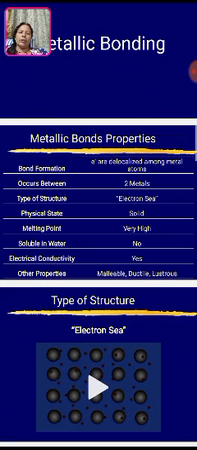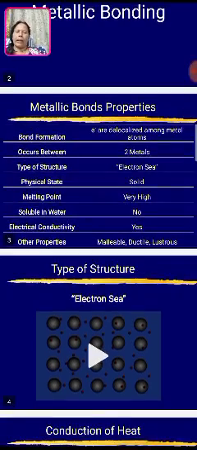A metallic bond is a bond formed when electrons are delocalized among metal atoms. So electrons can move from one place to another, like in steel. If we heat it, the conductivity, or the heat, is passed from one place to another. The metallic bond occurs between two metals, so alloys can be formed.